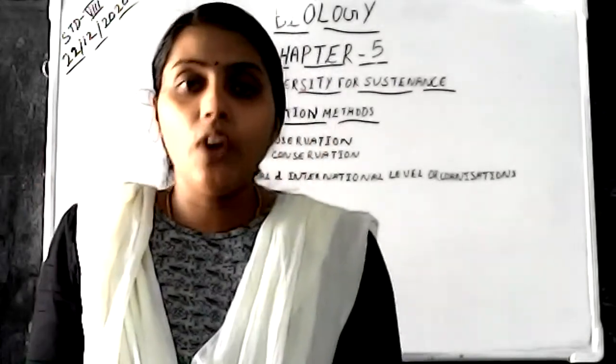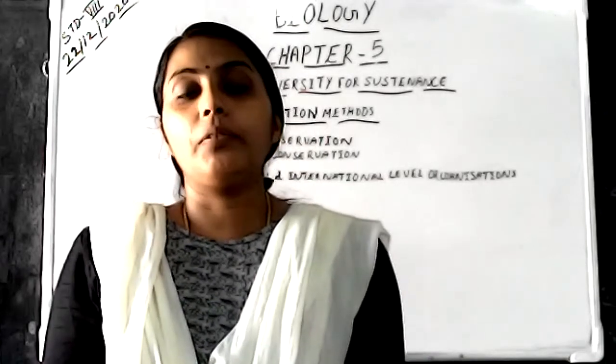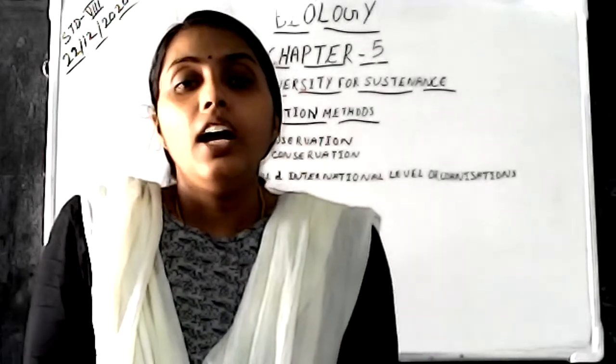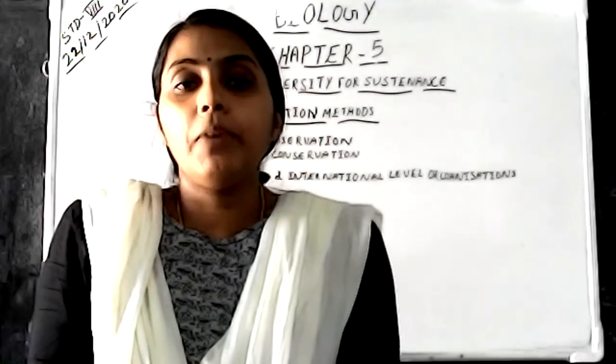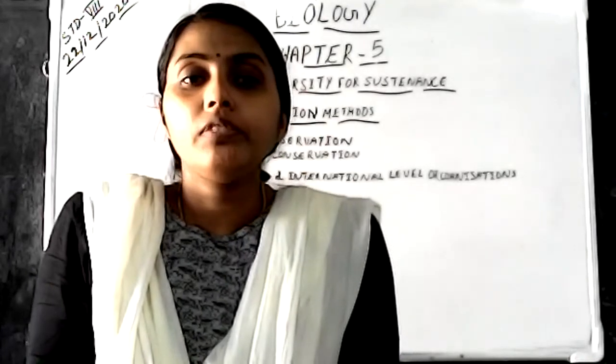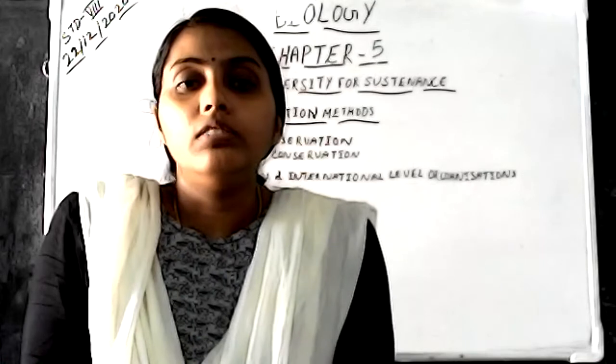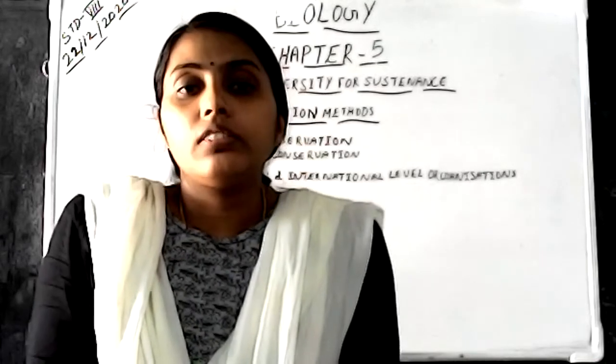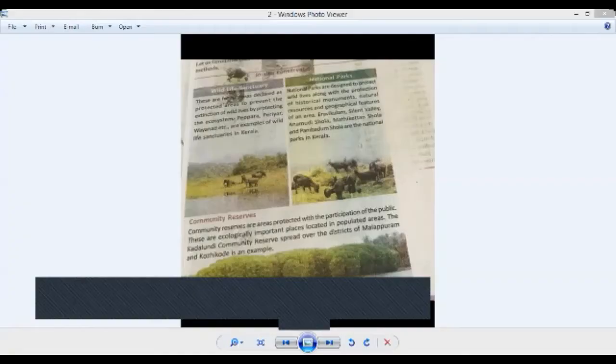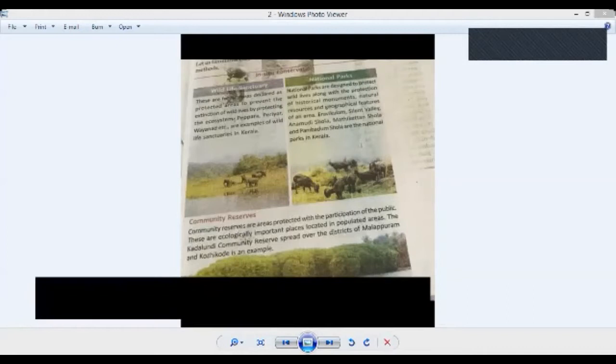Three more sections are there for you to study. You can see that now. What are the other institutions coming under the in situ conservation method? Okay. So here you can see the next is biosphere reserves.